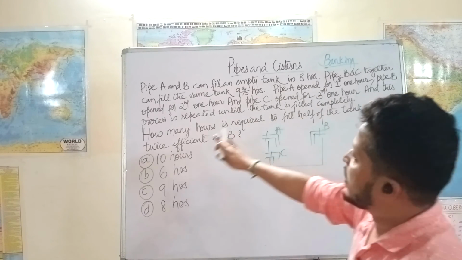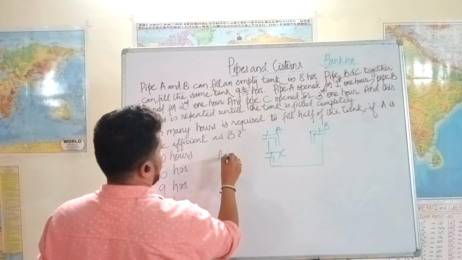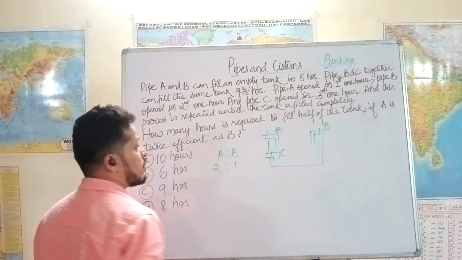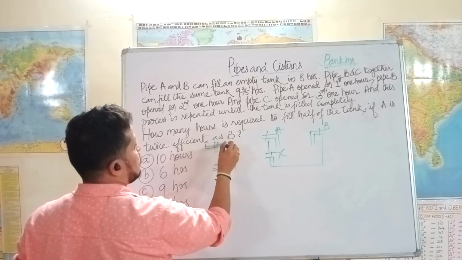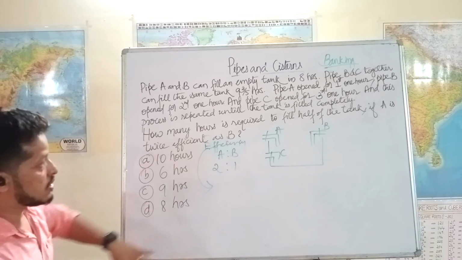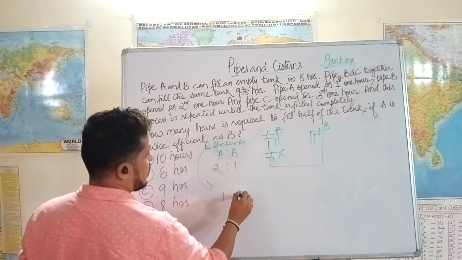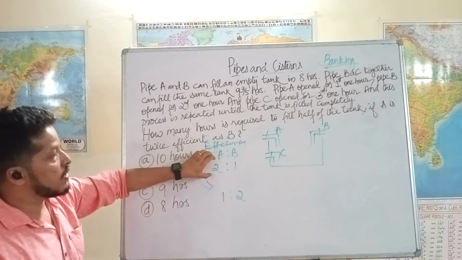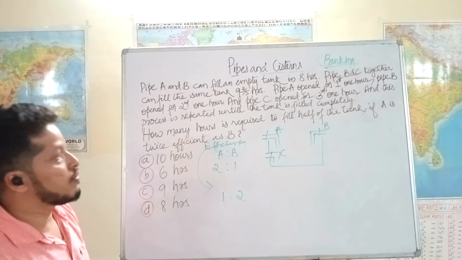A is twice as efficient as B. See, in terms of efficiency, A is to B, 2 is to 1. But in terms of time, it will be reversed. That means if A is taking 1 hour, B would take 2 hours, because the capacity of A is more, so it takes less time. Capacity of B is less, so it takes more time.